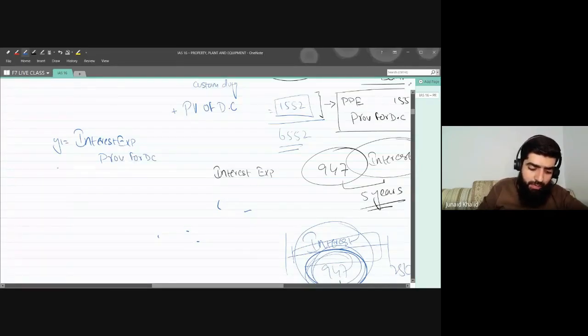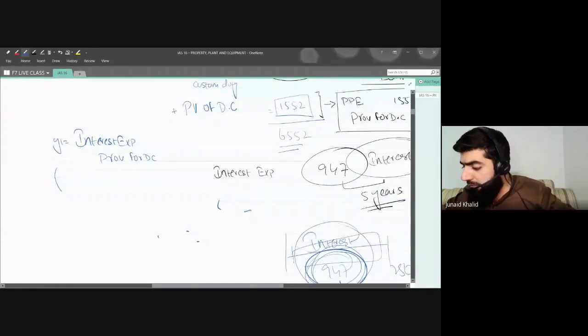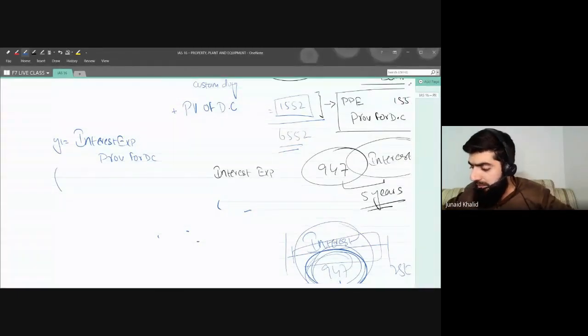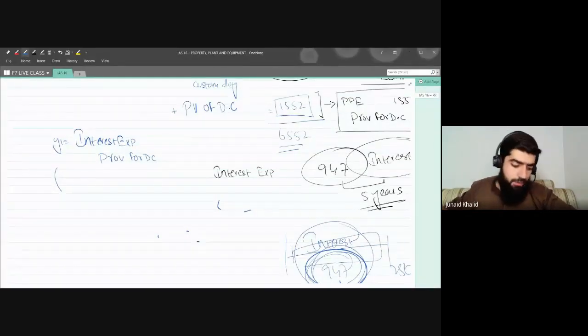So there will be an accounting entry for this one. Interest expense debit, and provision for dismantling cost will be credited.